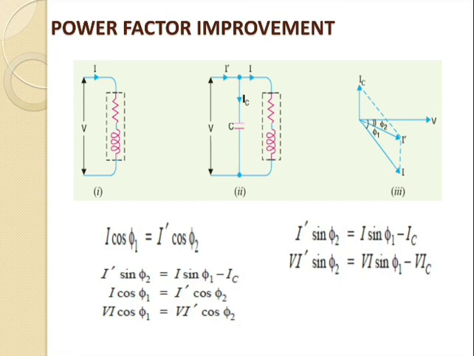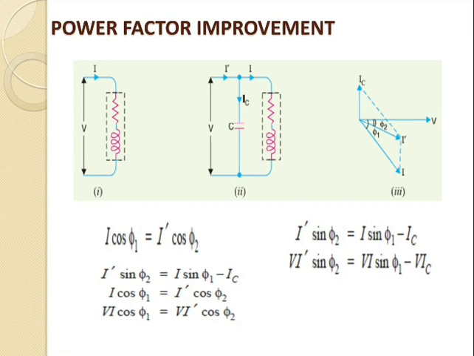So the current flowing through the capacitance is given by IC. The capacitance C is connected in parallel with the load. The capacitance draws current IC, which leads the supply voltage by 90 degrees. The resultant line current I dash is the phasor sum of I and IC. So that we will show inside figure number 3.